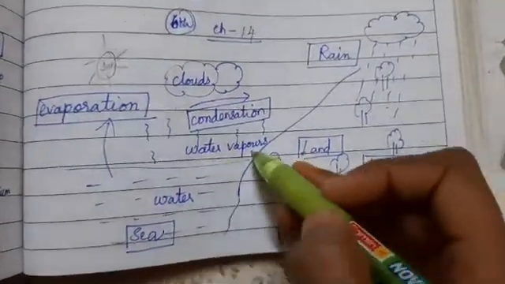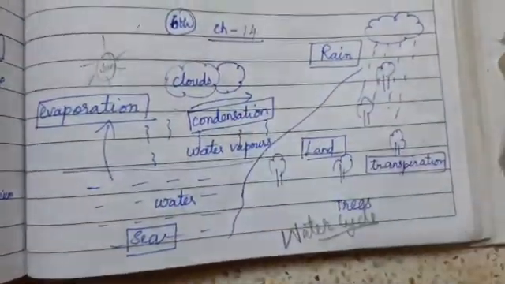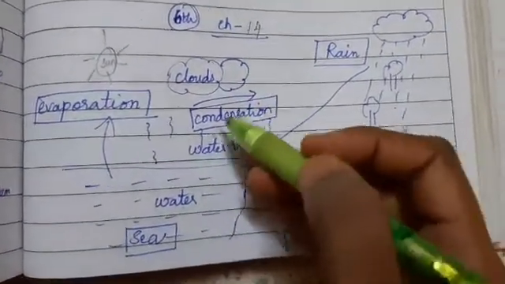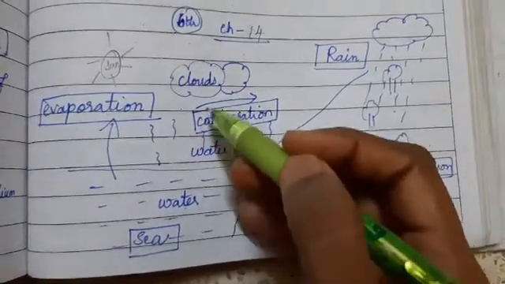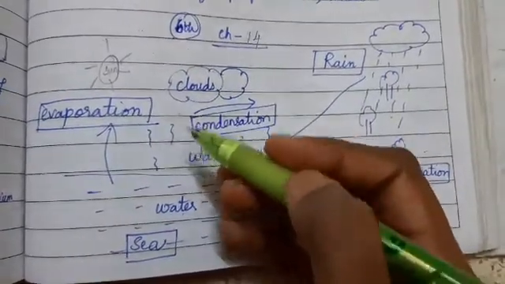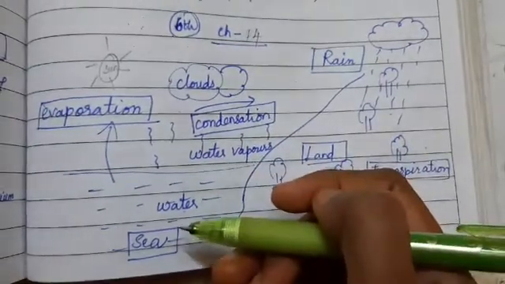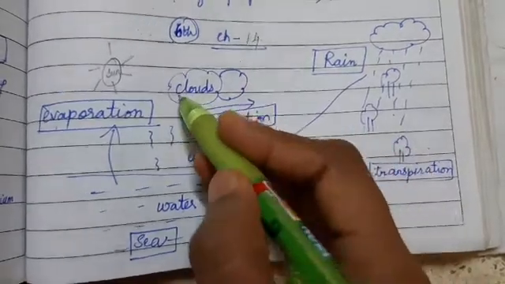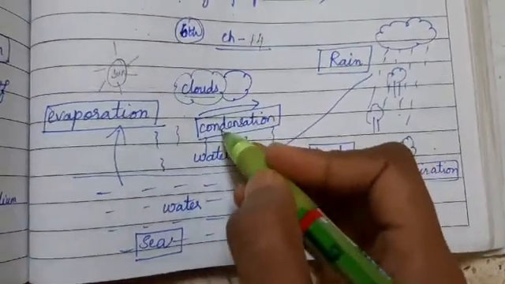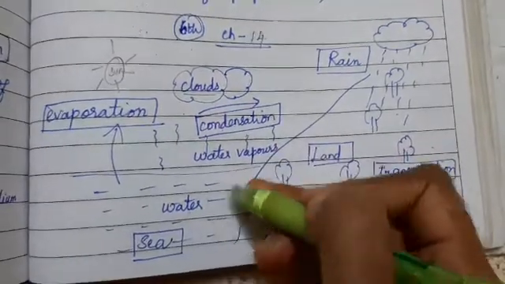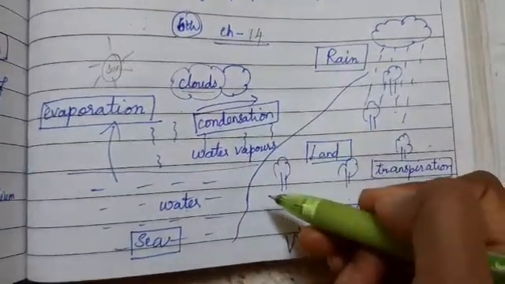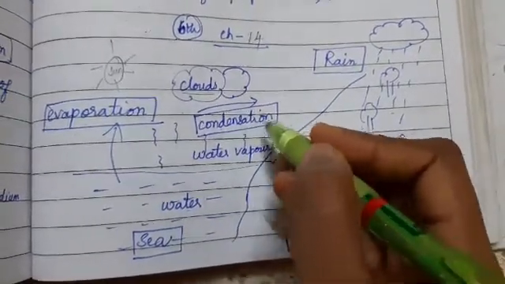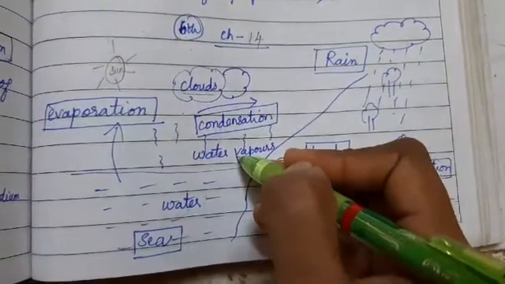The water vapors will remain in the atmosphere, that is in the sky, right? So as the water vapors move higher in the sky, it starts to cool down. Once the vapors are cooled, they form the clouds by a process of condensation. What is condensation, children? Condensation is the change of water vapors to water.